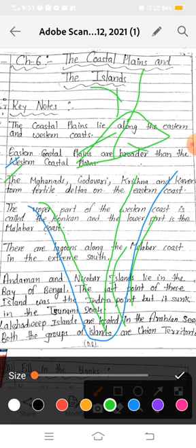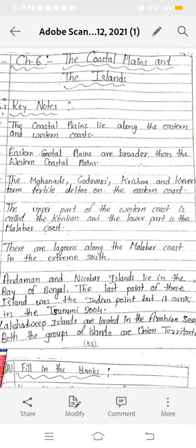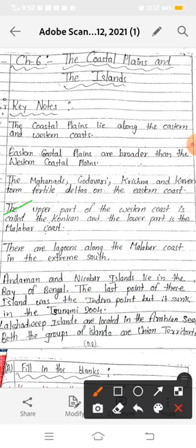The Krishna river makes the southernmost delta in the southern part of India. India also has the world's largest delta region in our northern part, which is called the Sundarban delta, and it comes in West Bengal. Now we will read about the next point. The upper part of the western coast is called the Konkan and the lower part is the Malabar coast.